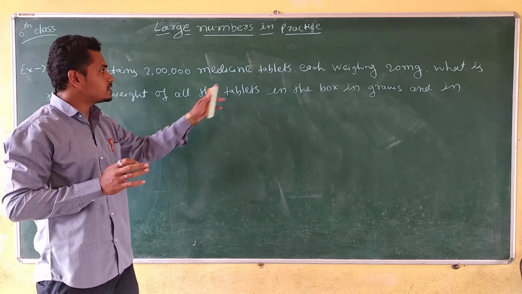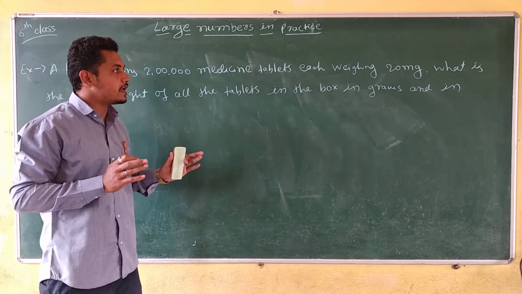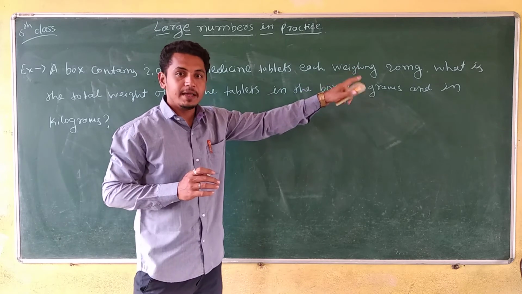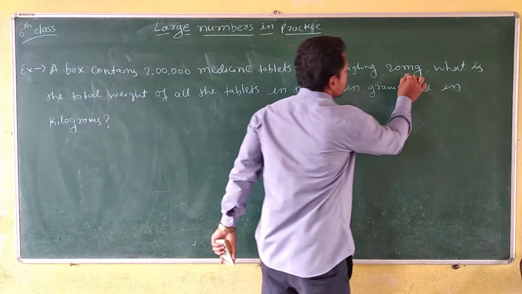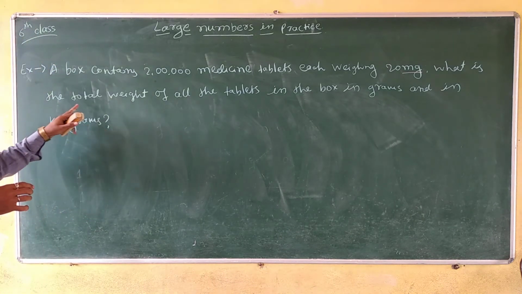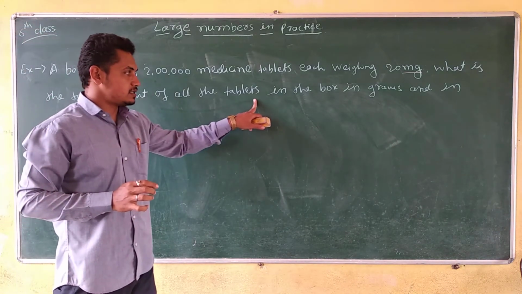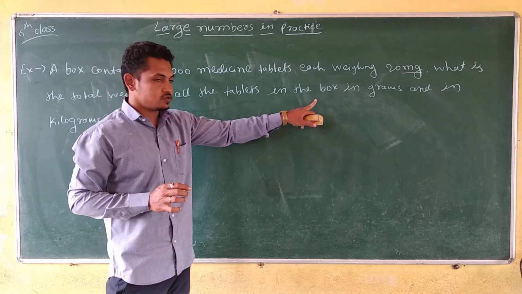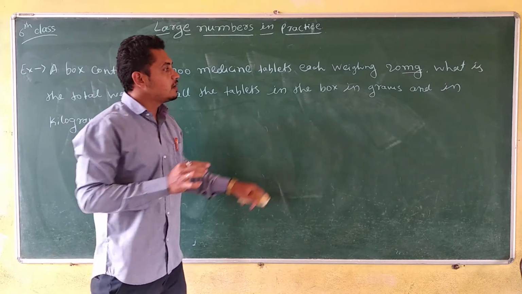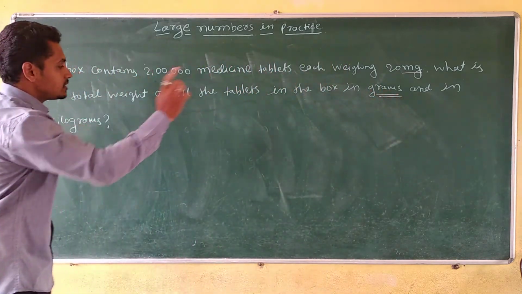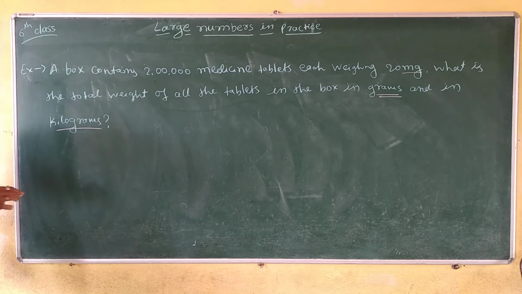Each tablet weighs 20 milligrams. What is the total weight of all the tablets in the box in grams and in kilograms?